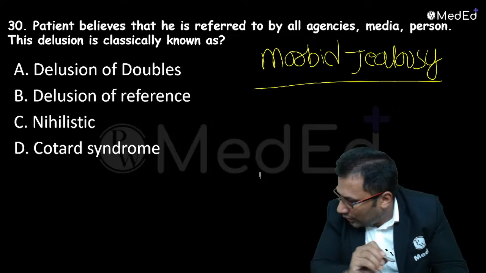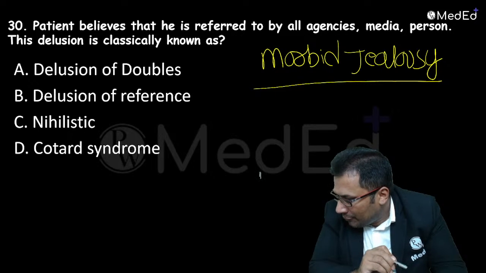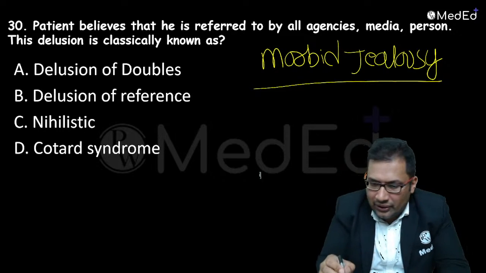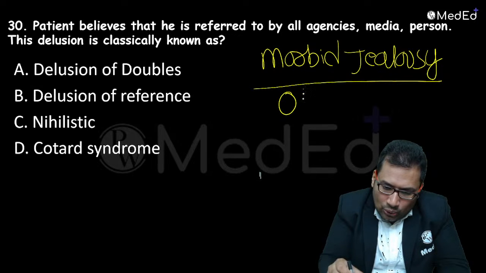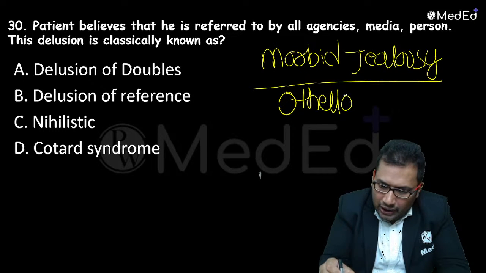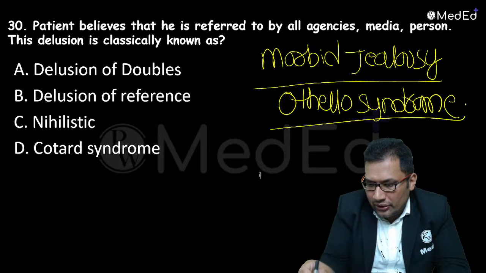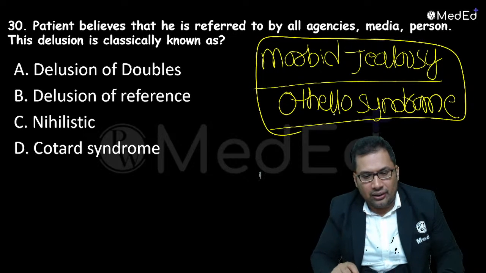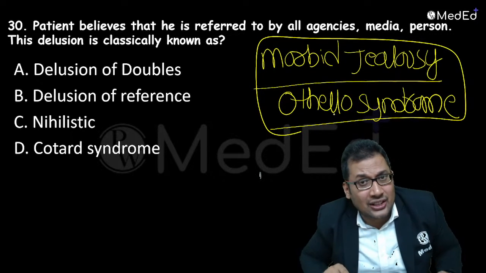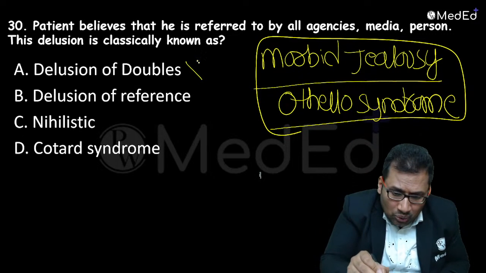Very good. Vivek R also answered. It is known as Othello syndrome. Othello syndrome. Good. This is what is required. So delusion of doubles is known as Capgras syndrome, and there is also Fregoli syndrome. Need to go through that.